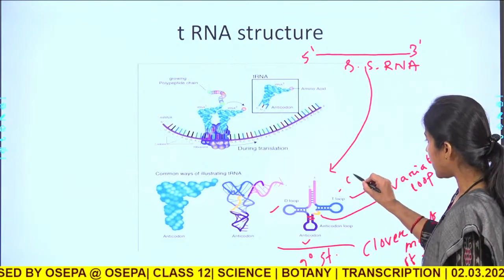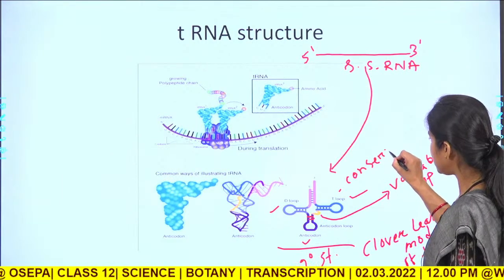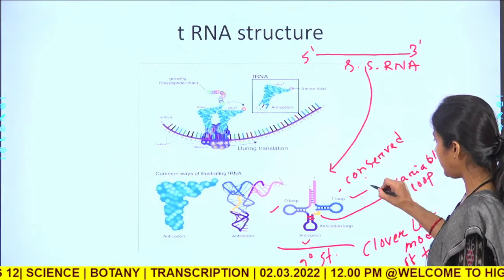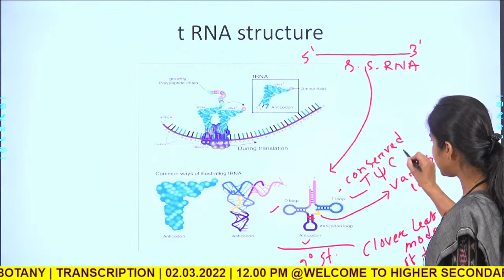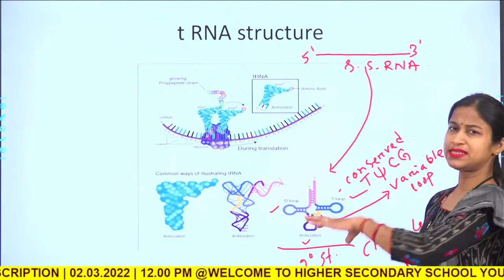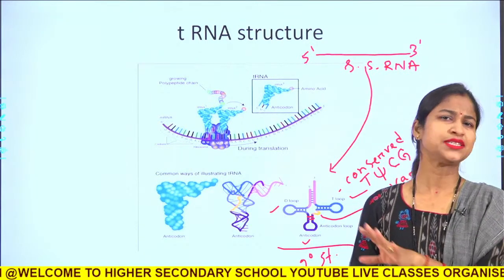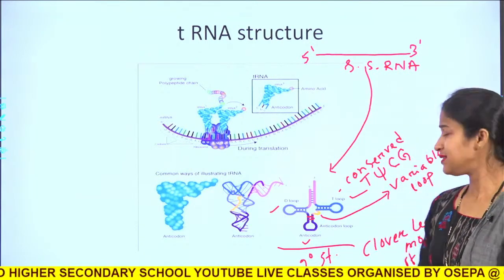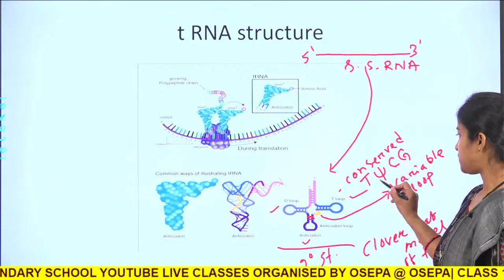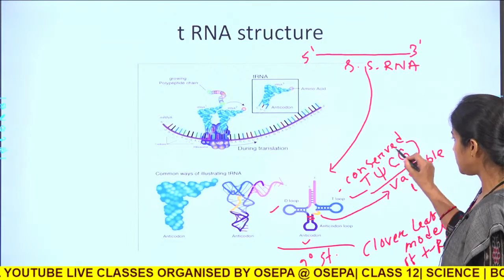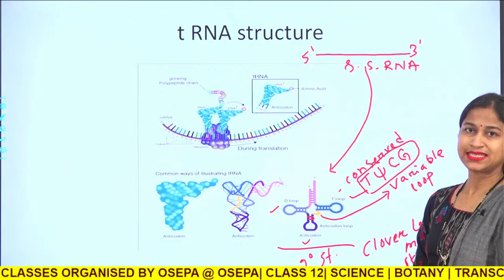This T loop is conserved. This is a conserved sequence, having the T psi CG sequence which is present in any tRNA you take, irrespective of all the tRNAs. Now, this T loop is present and it has a conserved sequence called T psi CG.